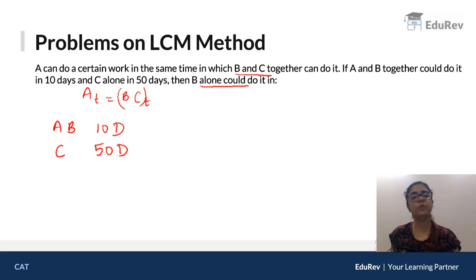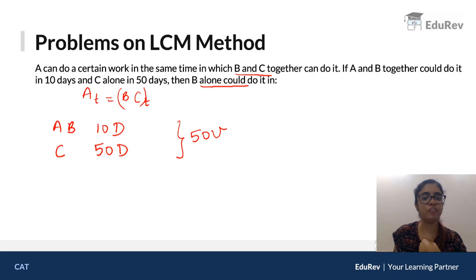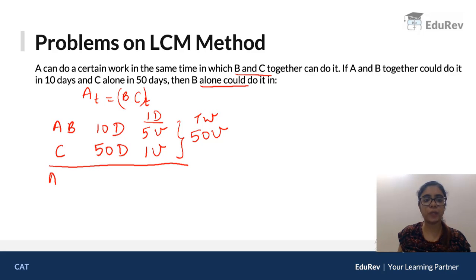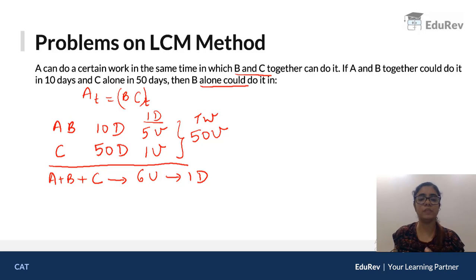ठीक है, what are we going to do? We are going to take the LCM again. So 10 and 50 का LCM हो जाएगा 50 units. So this is my total work. Now let's talk about 1 day. A, B take 10 days to do 50 units. In 1 day they will do 5 units. ठीक है, C takes 50 days to do 50 units. So in 1 day he will do 1 unit. So if I talk about all of them together, A plus B plus C, these guys do 6 units in 1 day.